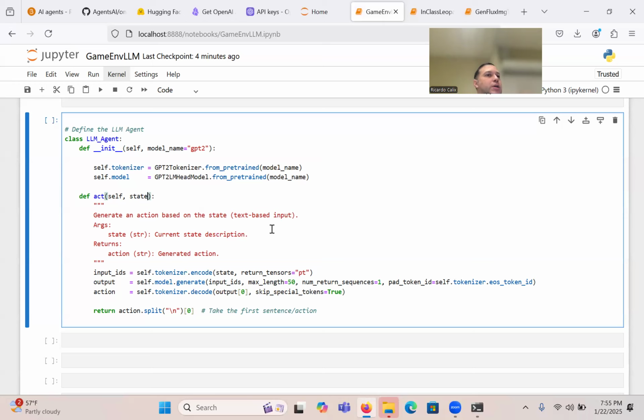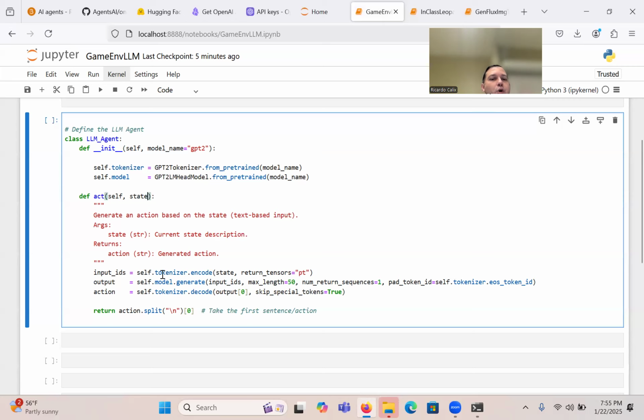It's like in chess: I went left, that was my action, and that resulted in the state that now the knight is in this position because I went, so that's the state. And now given that previous action and the current state, I can take another action, and you keep track of all of that. So that's how it works. So state, current state description, and then it returns an action, the generated action, basically.